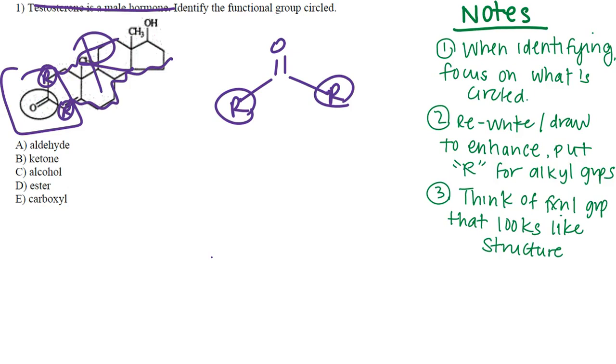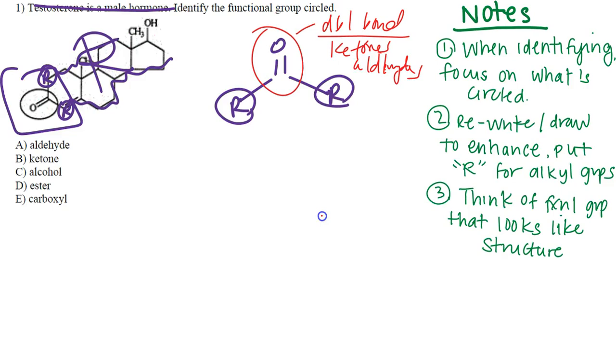Now that I have it rewritten and redrawn, I can say, okay, let me think of functional groups that look like this structure. So this type of question is going to be something that's very important for you to have a memory of those functional groups. What do we see here? We see 2 R groups, and then we see a carbonyl group. That carbonyl group is giving us that double bond. Now we have multiple functional groups that have double bonds. We have functional groups that only have a double bond, and then we have functional groups that have a double and single bond within that functional group. As you can see here, there's only going to be a double bond. Okay, so the ones that are just only double bonds are going to be ketones and aldehydes.